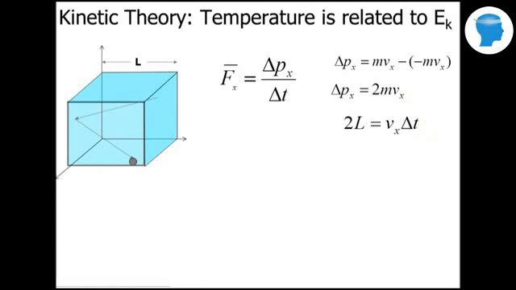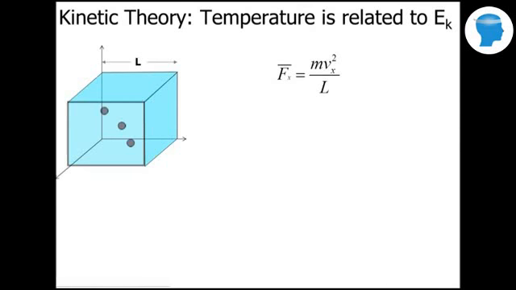L is the length of the container, so 2L would be equal to the distance that it travels in a certain time, delta t, using kinematics, d equals v bar t. So we can plug some of the stuff that we know in here. So we could solve for delta t. Delta t is going to be 2L over Vx. And of course we have the 2mVx on top. And simplifying, we get mVx squared over L.